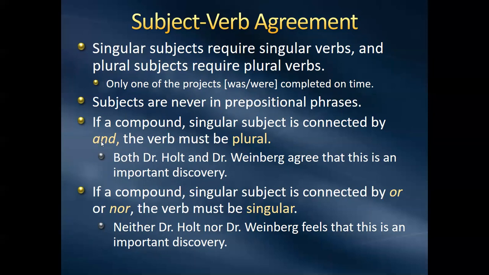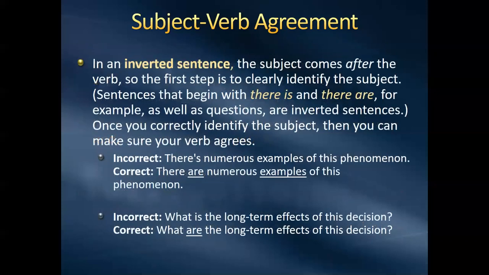So if there's an "and" in between the two subjects, then it's a plural. So Dr. Holt and Dr. Weinberg. If there's an "or" or "nor," it's singular. So neither Dr. Holt nor Dr. Weinberg. So then we need the plural form of the verb feels. The singular form of the verb feels that this is an important discovery. Excuse me on that. All right.